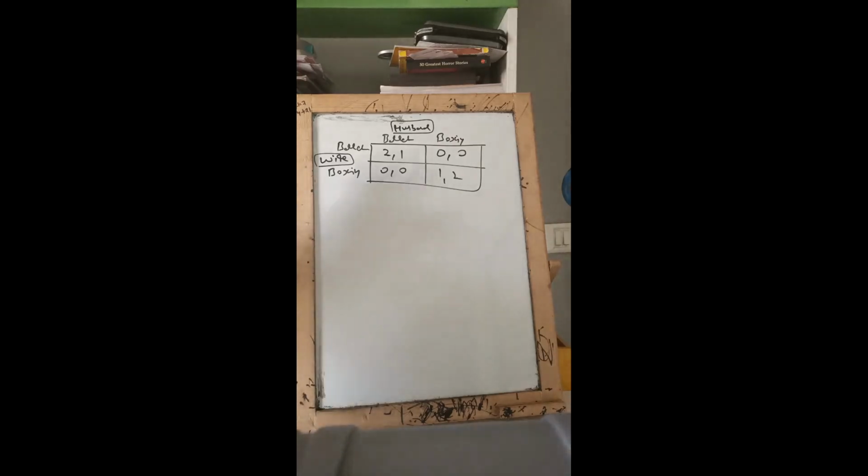See, player 1 is wife, player 2 is husband. Now, wife has got two strategies up her sleeves. She can go to ballet or boxing. Same with husband, ballet and boxing. Now, if they both go to ballet, wife is going to get 2 points for it, whereas the husband is going to get 1. Why? Because husband, at least he is with his wife. But when it comes to wife, she's going to get 2 points because A, she is with her husband, and B, she is actually going to her preferred place, that is ballet.